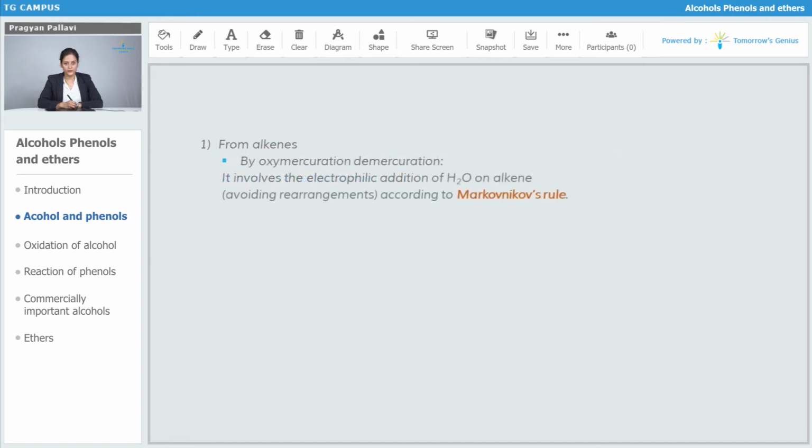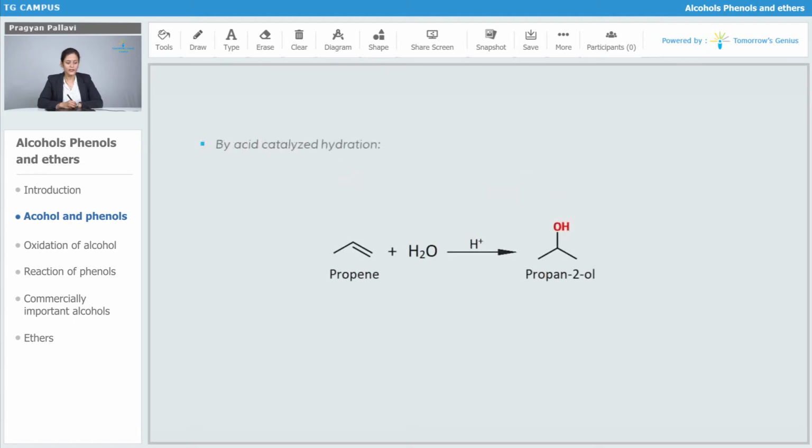And the third method for the preparation of alcohol from alkene is oxymercuration demercuration. It involves the electrophilic addition of H2O on alkene according to Markovnikov's rule. Now let us see the mechanism of these one by one.